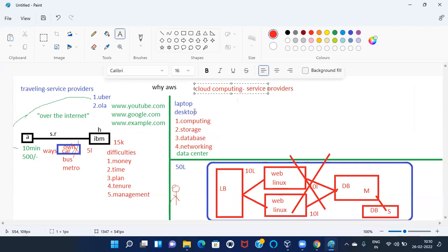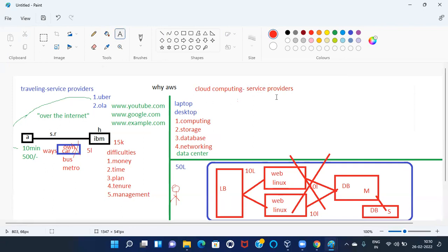First, we should understand cloud computing. Then we can understand service providers easily. Try to understand: we are able to get computer related fundamental services over the internet. That is nothing but cloud computing. Such kind of services, who are providing, those are nothing but cloud computing service providers.